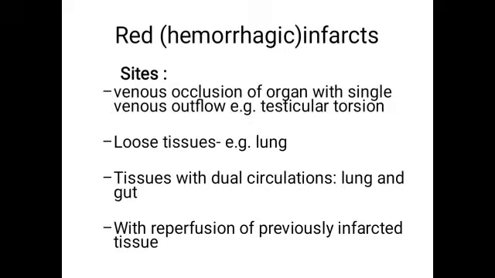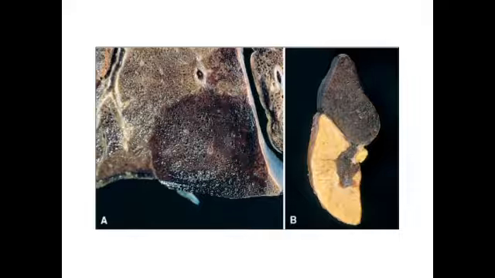Red hemorrhagic infarct. This usually occurs when there is venous occlusion of an organ with a single venous outflow, like in testicular torsion, or in loose, spongy tissue like the lung, or tissues with dual circulation, lung and gut, with reperfusion of previously infarcted tissue. There is reperfusion of this area, which gives this red or hemorrhagic infarct.